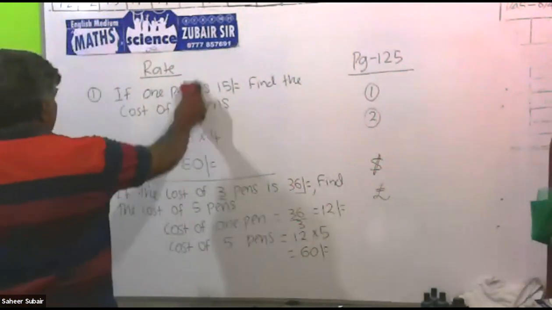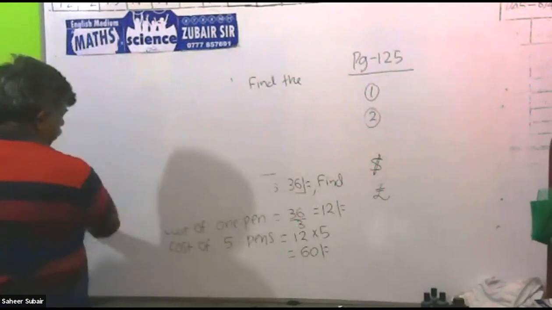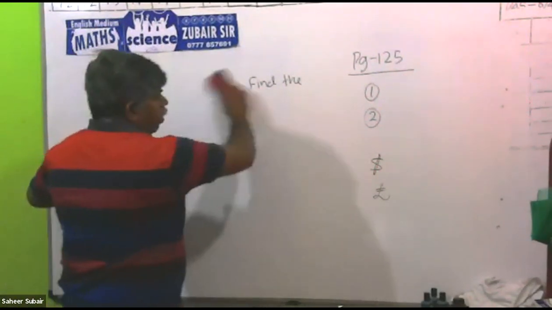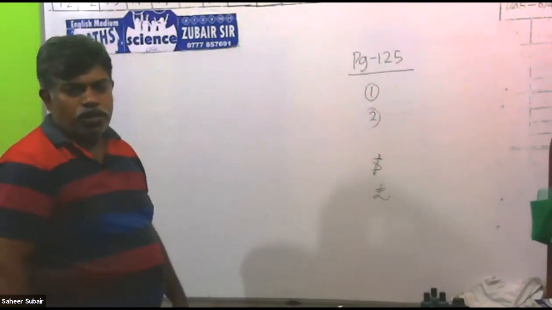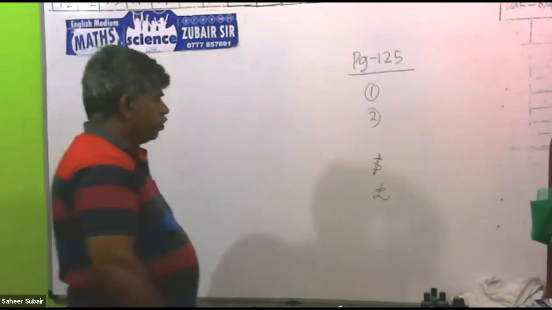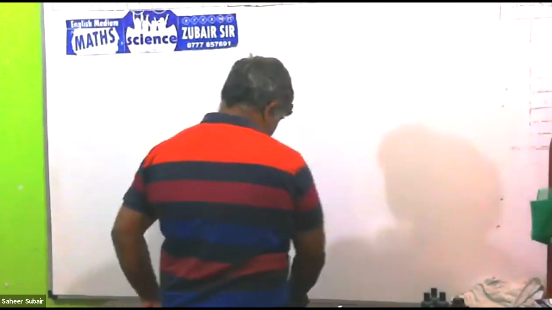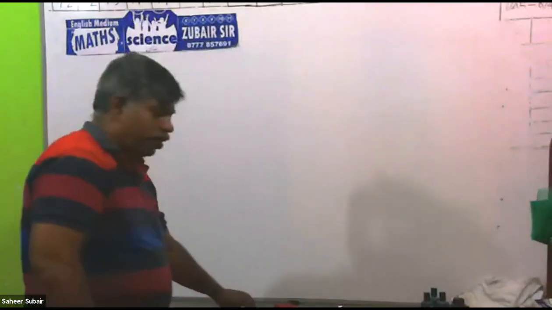So, last time we have studied about the hydrostatic pressure, right? Then we have studied an equation. What is that equation?